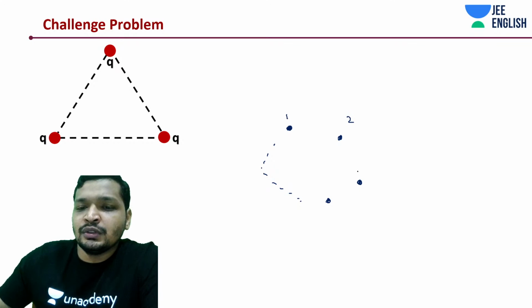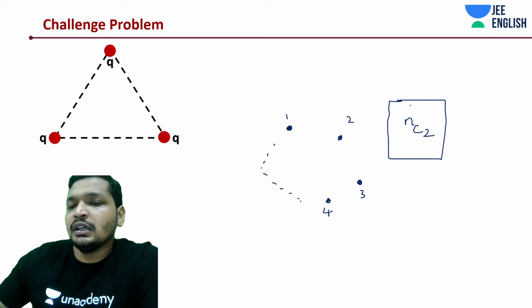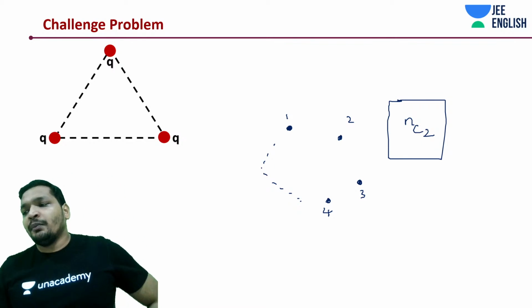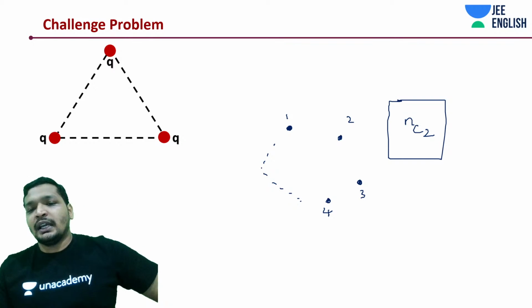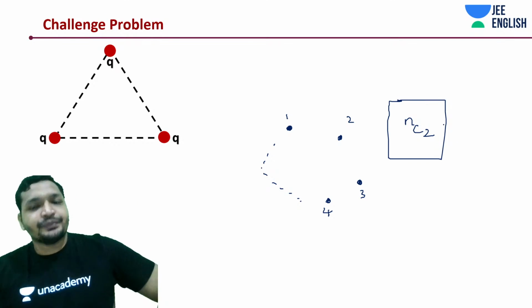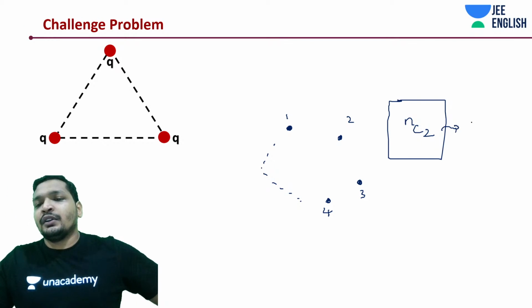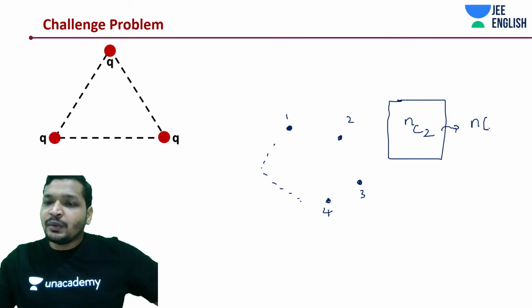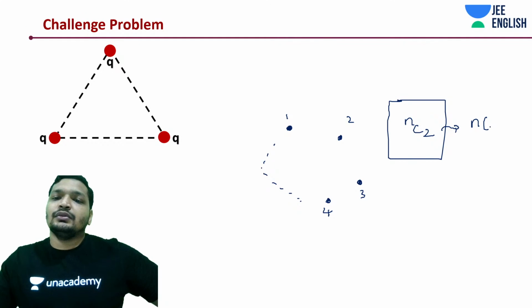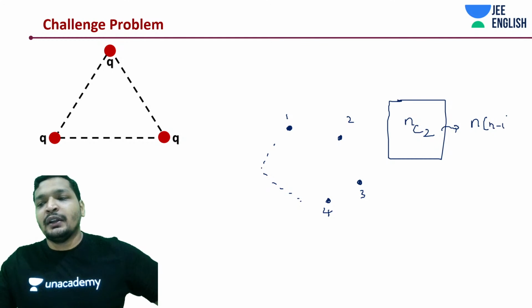You do nC2. You need to select 2 out of those n and calculate how many such combinations exist. But this is no different than n into n minus 1 by 2.